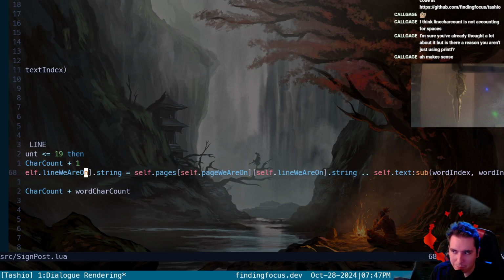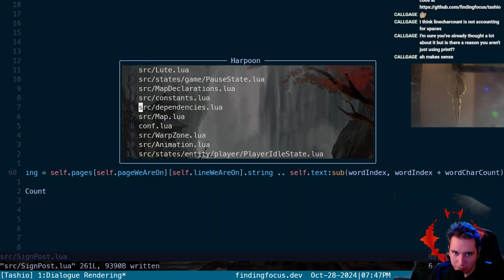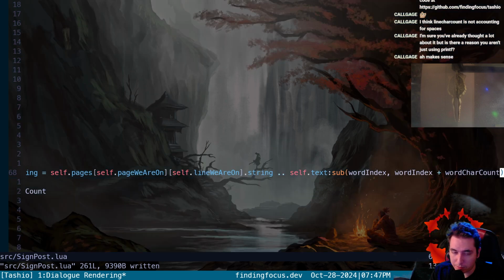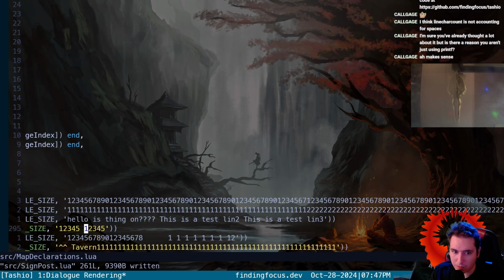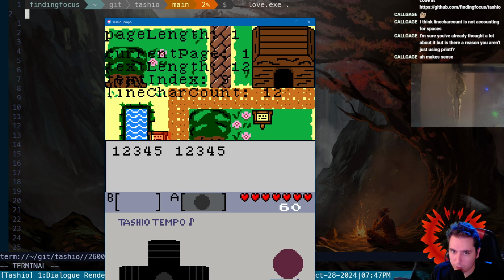Oh, so it might be that we're not ending with a space, because that case is still wrong. If we end with a space, it doesn't know that there's a word, because right now we're only counting words by finding a space. And so I think if we put a space at the end of our declaration here, it might snag those two numbers. Okay, it does. Cool.